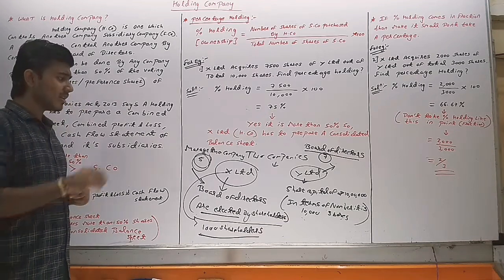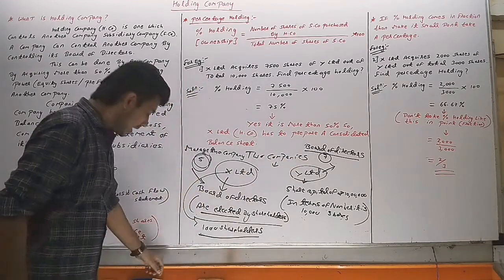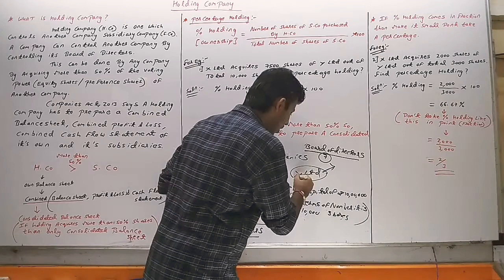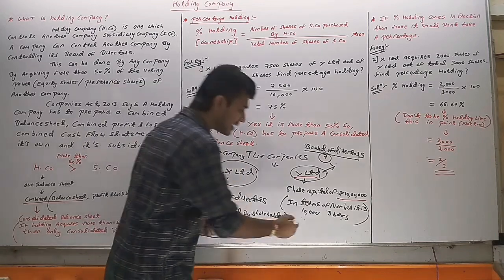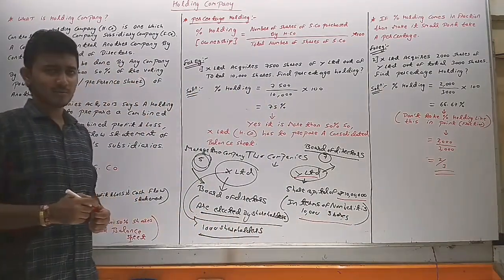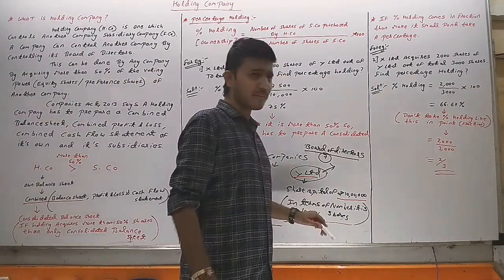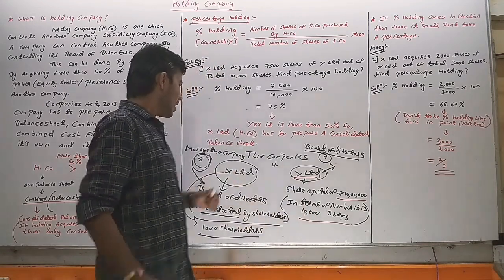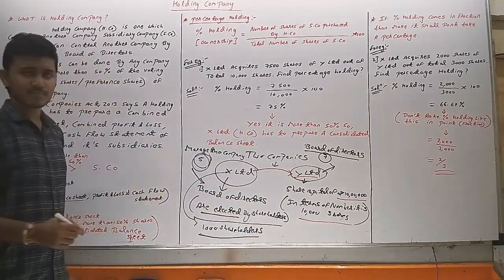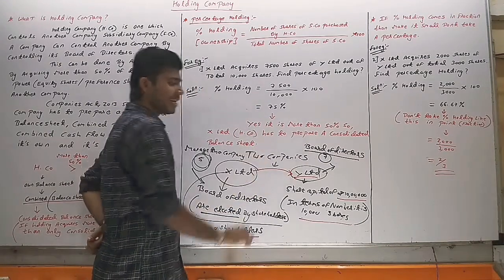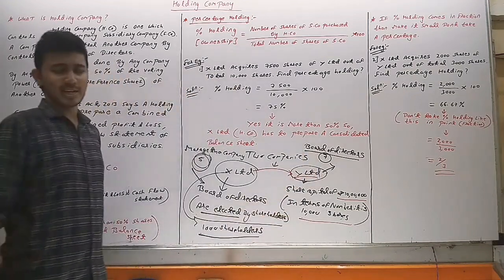Now the thing comes: there are two different companies, how will they be termed as holding company and subsidiary company? The total share capital of Y Limited is rupees 10 lakh, and in terms of number of shares, Y Limited has 10,000 shares. What we have seen earlier also is that Y Limited has a share capital of rupees 10 lakh, and in terms of number, they have 10,000 shares. Suppose X Limited wants to have some power in Y Limited.